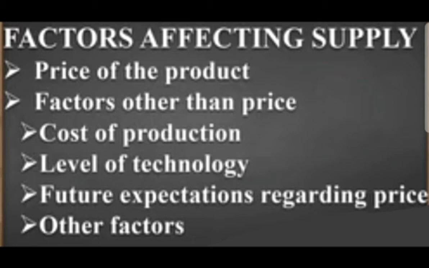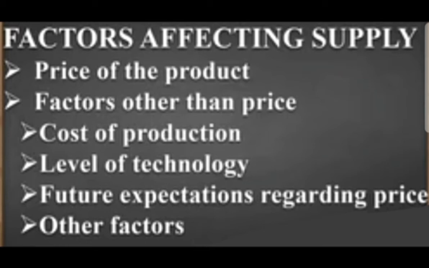In the example we have taken, instead of 10 he is getting 15 in the future, so at present he will contract the supply, and instead of 10 he is getting just 8 rupees, so at present he will supply the product. So if the seller speculates that prices of a product will rise in future, then they will contract the supply in the present time period to build up the stock for the future. And the opposite we have seen in the example of 10 and 8, and vice versa. So this is the future expectations regarding the price.